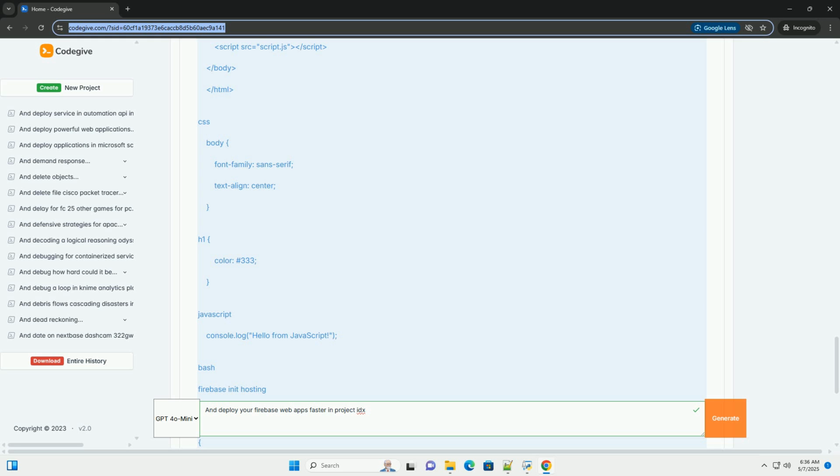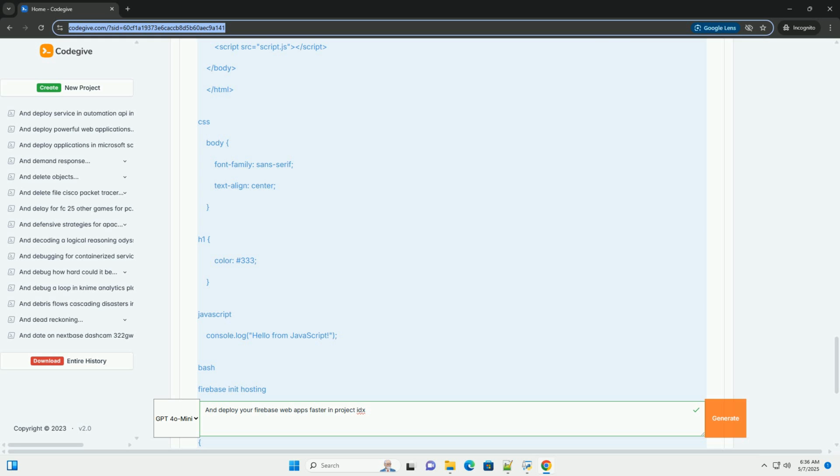4. Website not updating after deployment. Clear your browser cache or hard reload the page, Ctrl+Shift+R or Cmd+Shift+R, to ensure that you're seeing the latest version of your app. Also, check the cache control headers configured in your firebase.json file. If the max-age is too high, your browser might be caching an older version of your app for a long time.